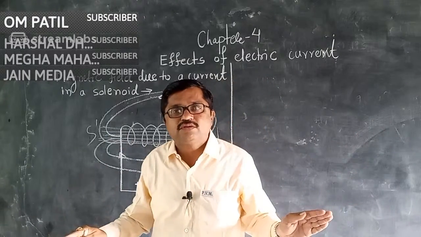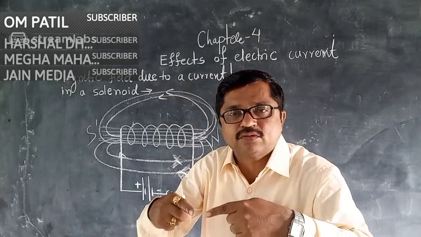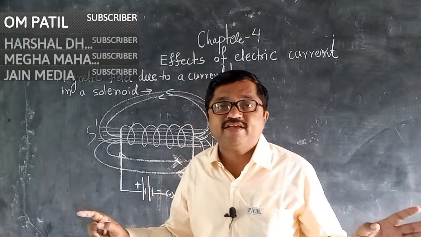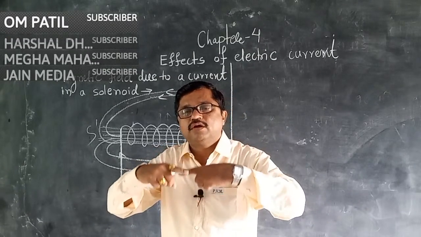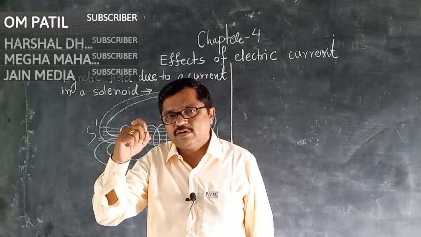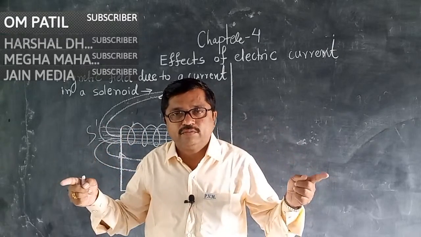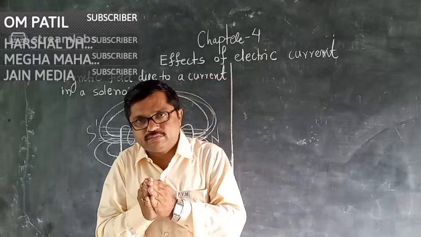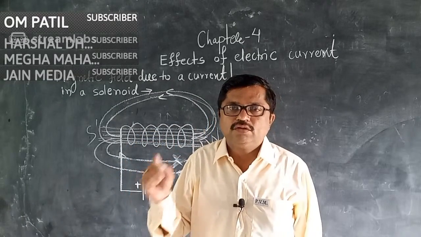And as the number of turns in the solenoid decreases, less magnetic field is produced. So there is a coating on the very thin conducting wire to produce more magnetic field and to avoid short circuit. This is the main reason.